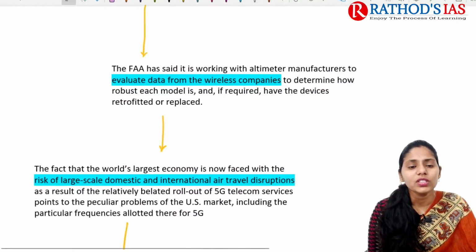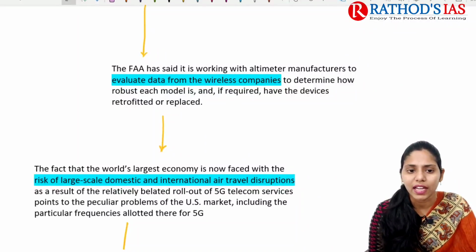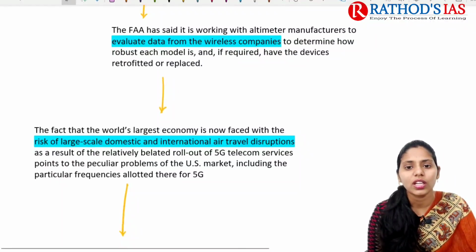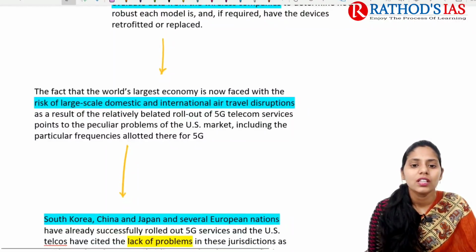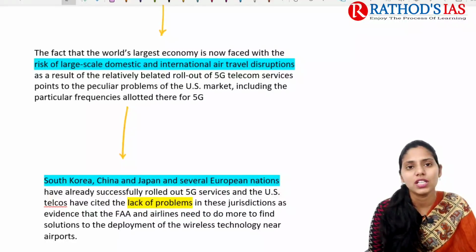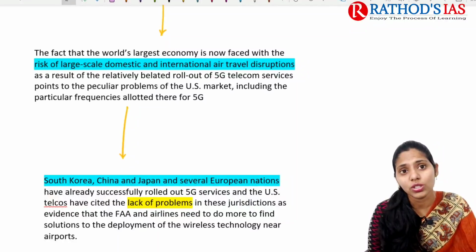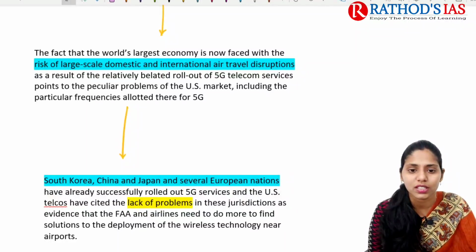The FAA has said that it is working with altimeter manufacturers to evaluate data from the wireless companies to determine how robust each model is. What are the things that need to be replaced in the altimeters? One important cause of concern is that the world's largest economy is now faced with the risk of large-scale domestic and international air travel disruptions, related to 5G telecom services.